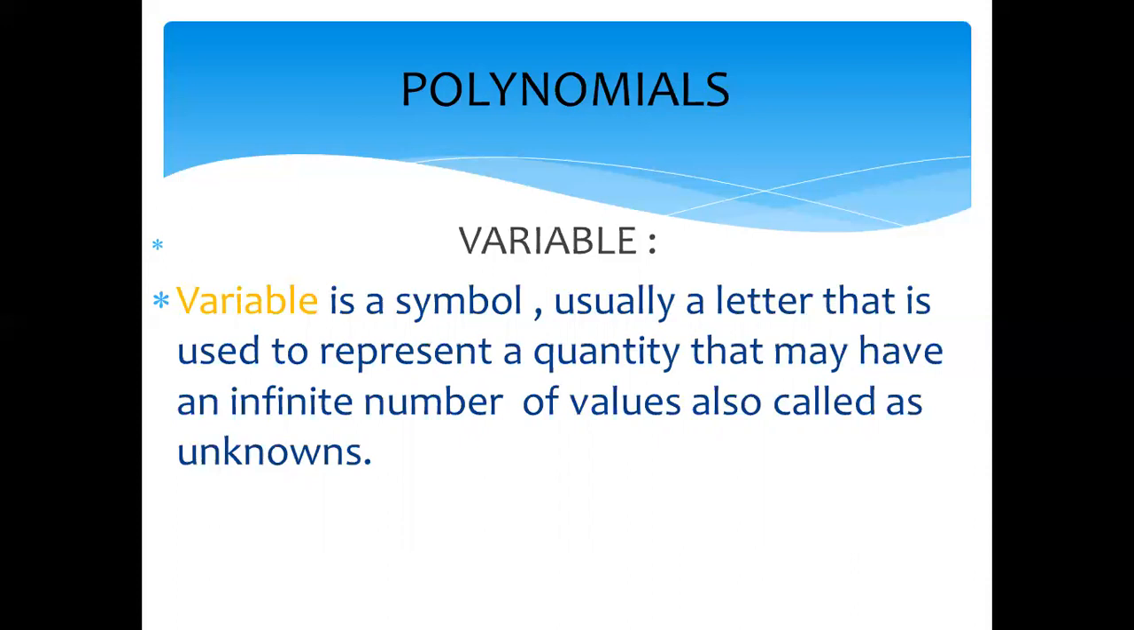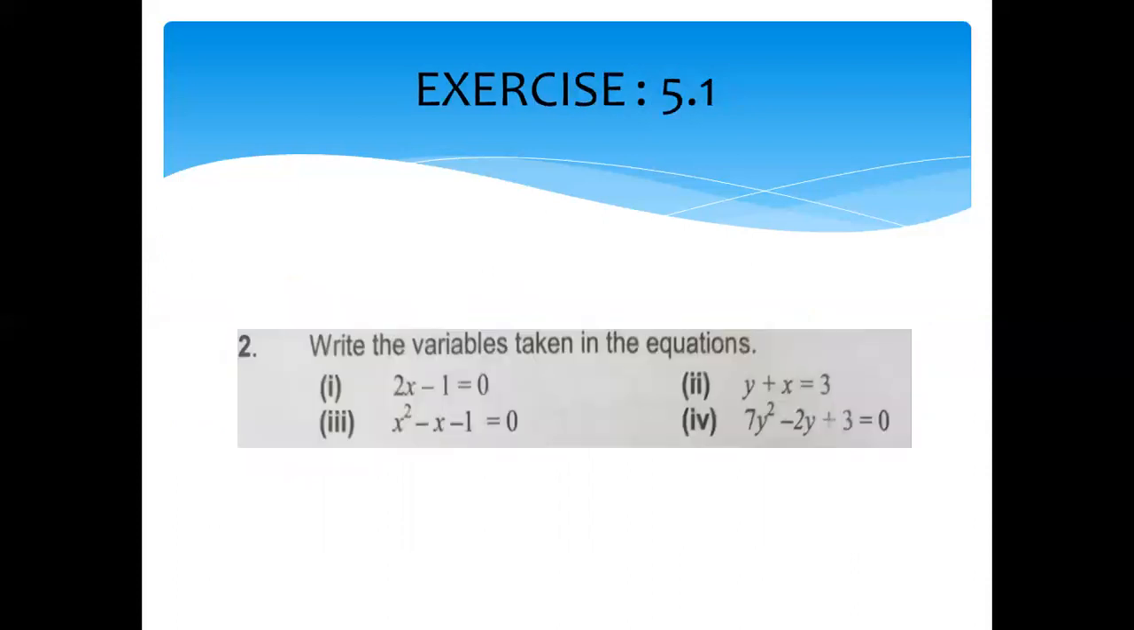So when we have a variable, we have an infinite number of answers for it. Maybe x has all the natural numbers, maybe z has all the odd numbers. So we cannot say that the variable has only one value. They vary the value. Yes, now come to the question. Write the variables taken in the equations: 2x minus 1, y plus x is equal to 3, x square minus x minus 1, and 7y square minus 2y plus 3. The solution is,